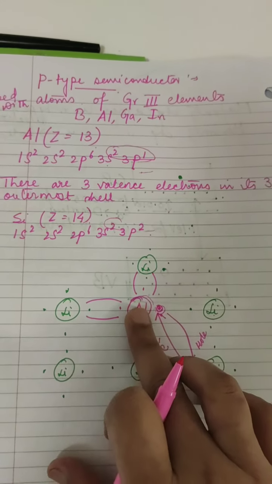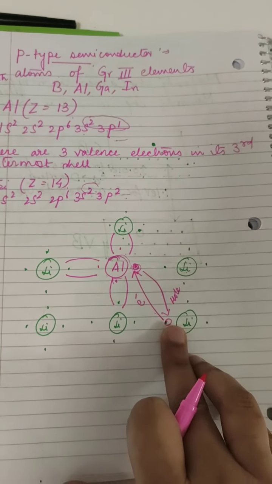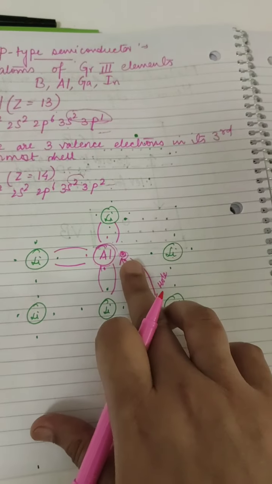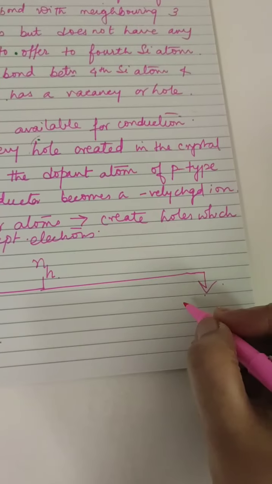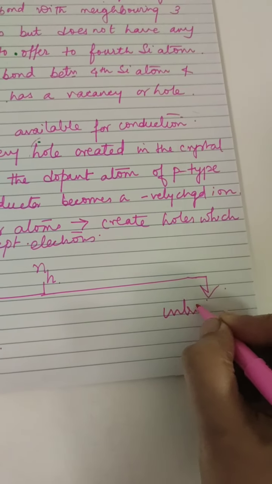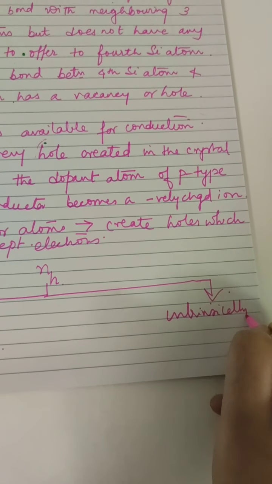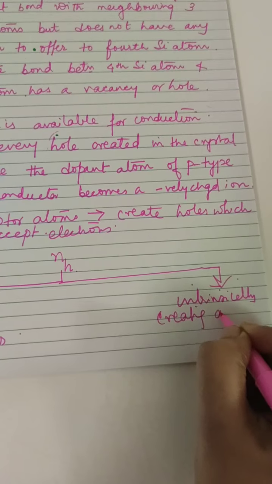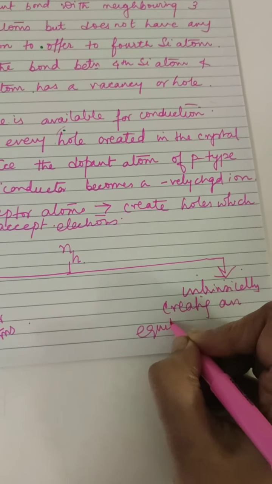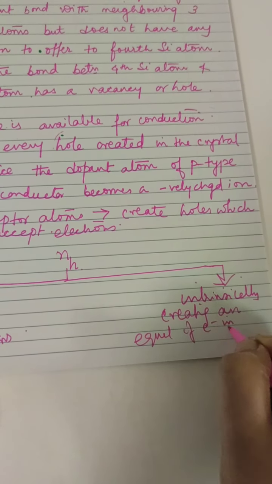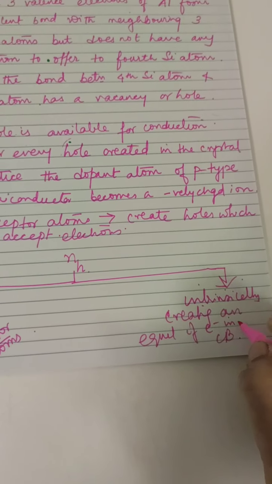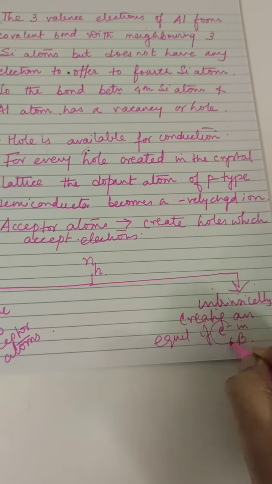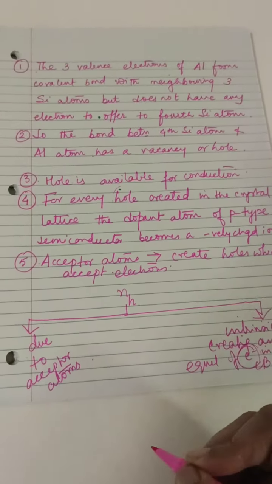As many acceptor atoms as there are, that many holes will be generated. Intrinsic generation creates an equal number of thermally excited electrons in the conduction band.